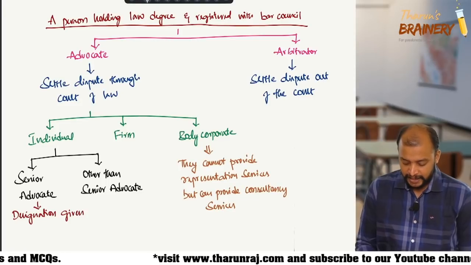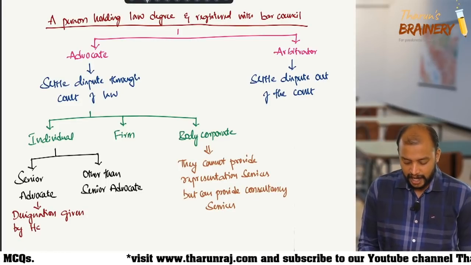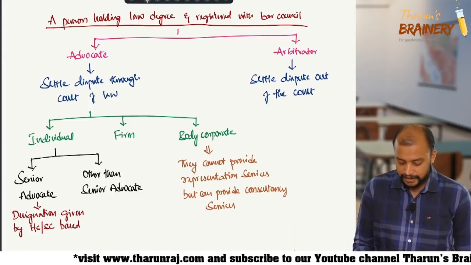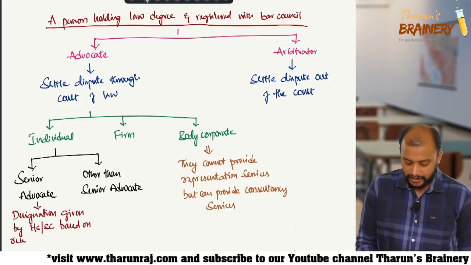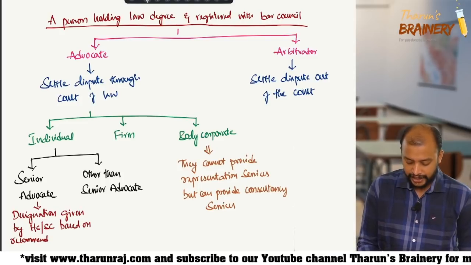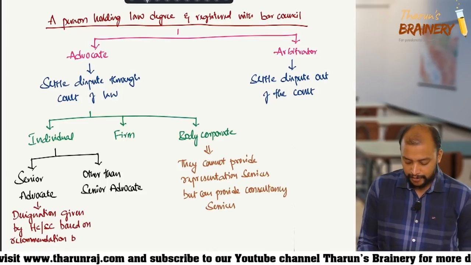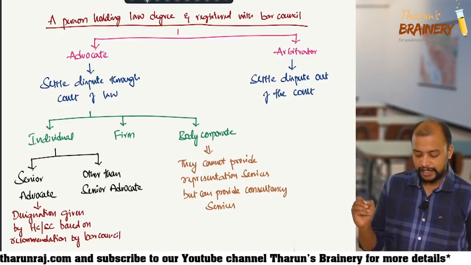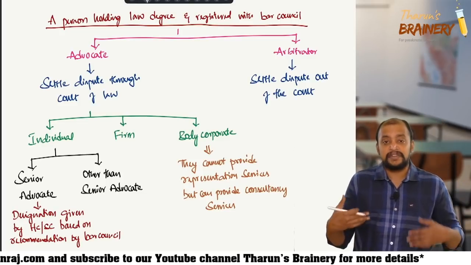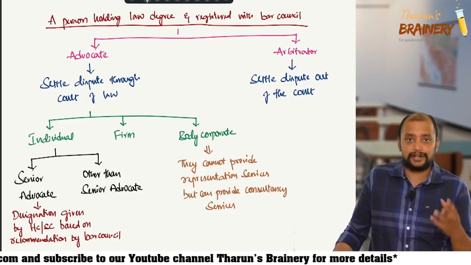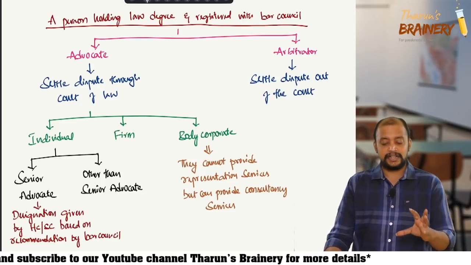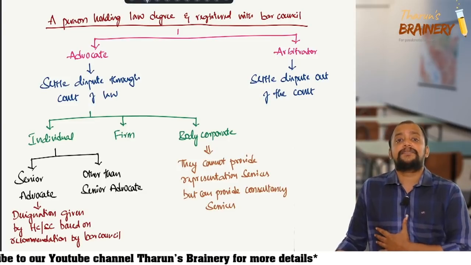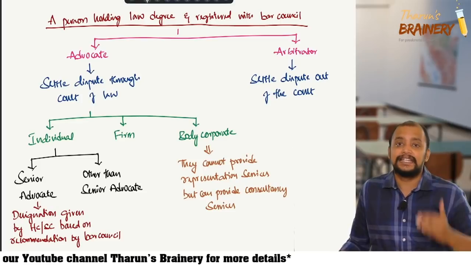A designation given by the High Court or Supreme Court based on recommendation by the Bar Council. Based on the recommendation by the Bar Council, they will be given a designation, understood or not? So that is about senior advocate. This is actually the background. This is not there in the law, but this information we need to know to understand the legal services, okay?